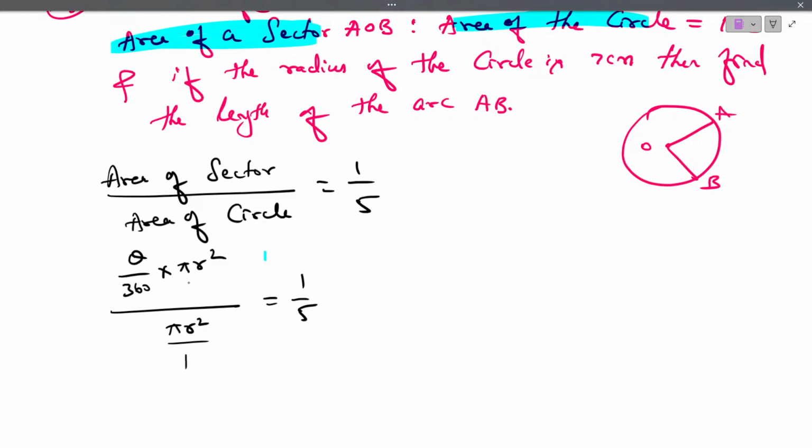You want me to read the question once again? Yeah, look here. The question is, in the figure O is the center of the circle. Area of a sector AOB is to area of the circle is equal to 1:5, and if the radius of the circle is 7 centimeter, then find the length of the arc AB.